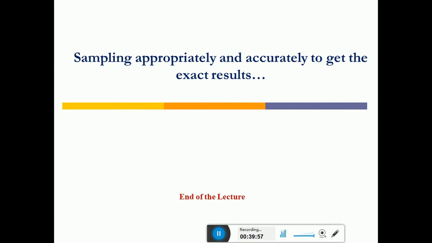We should sample appropriately and accurately to get the exact results, because most things are decided based on the water quality results we obtain, like the treatment methodology, how to prevent pollution, and supplying potable water to the communities. Everything depends on the sampling, analysis and water quality results. So the sampling should be done appropriately, and the analysis should also be done appropriately by minimizing various forms of errors, so as to get the exact results.